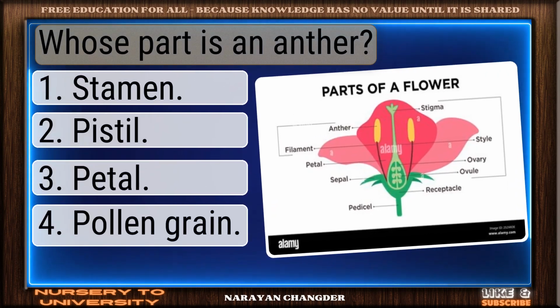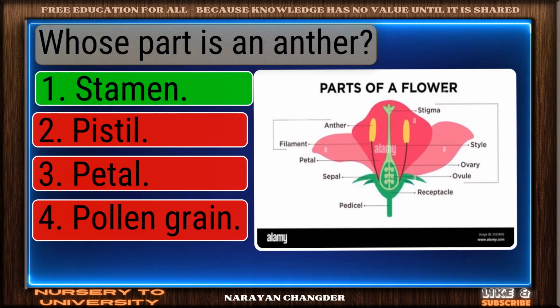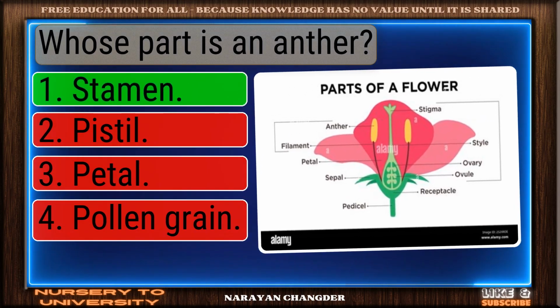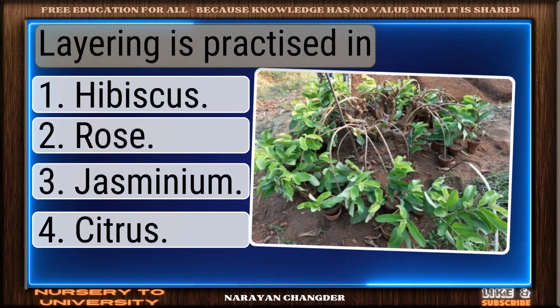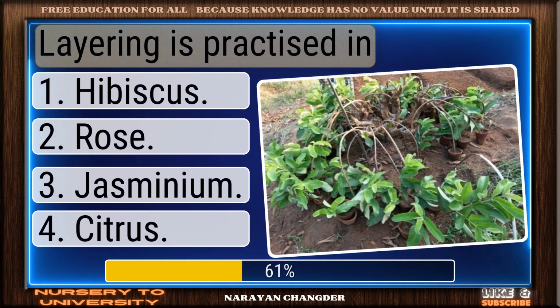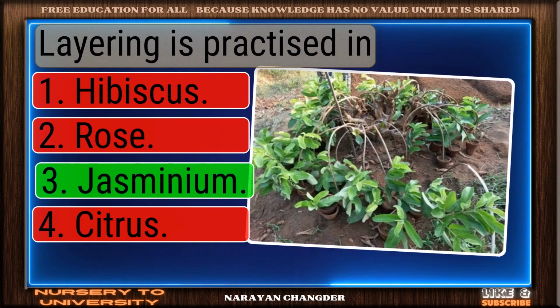Question number 250. Whose part is an anther? Valid point. Stamen is true. Question number 251. Layering is practiced in. On track. Jasminium is the correct answer.